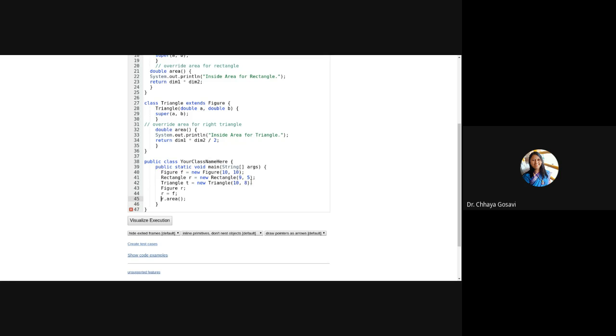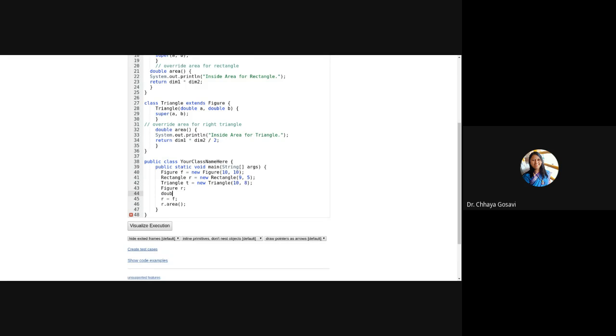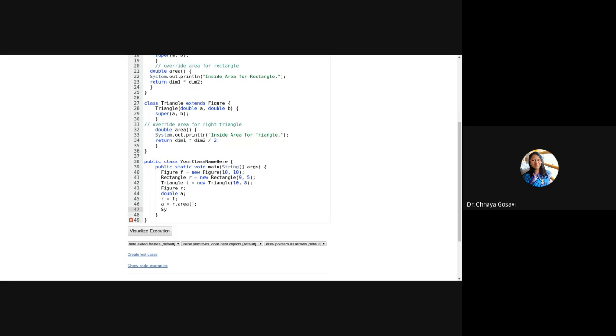We need a double value here to store, double A. This function is returning a double value. System.out.println area is.